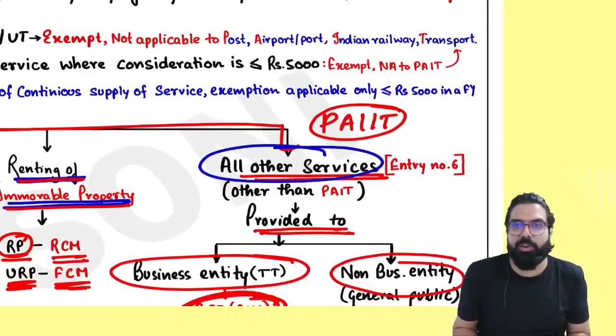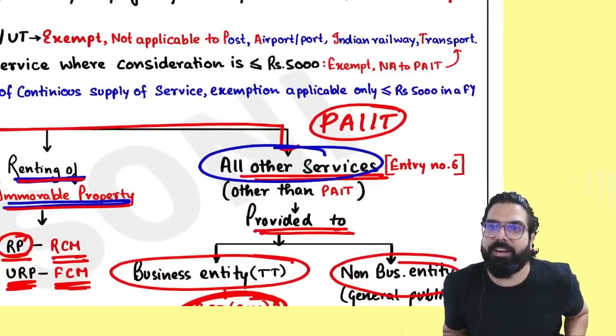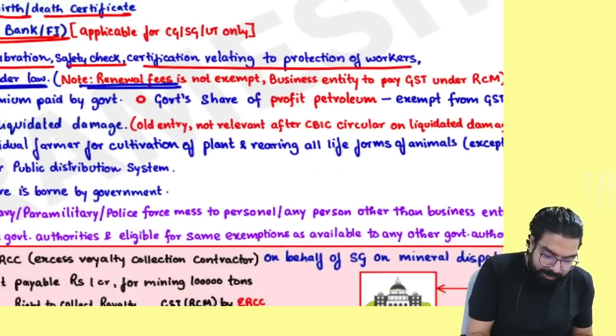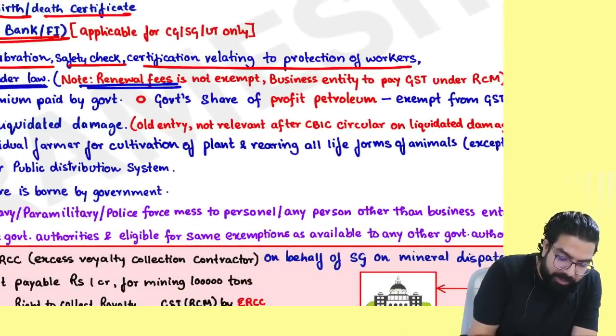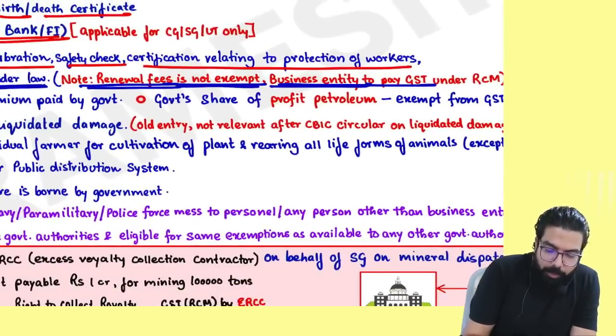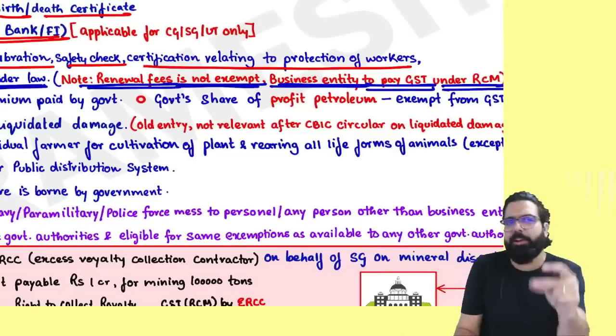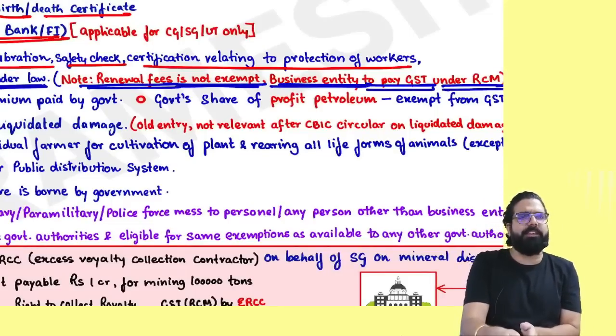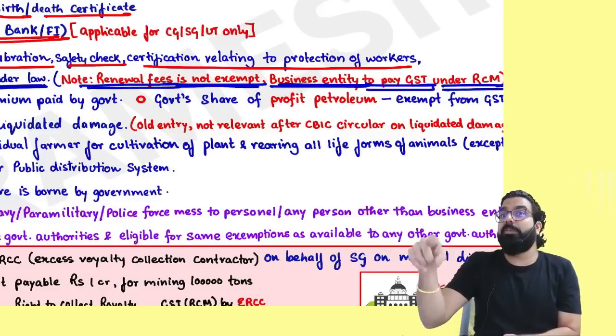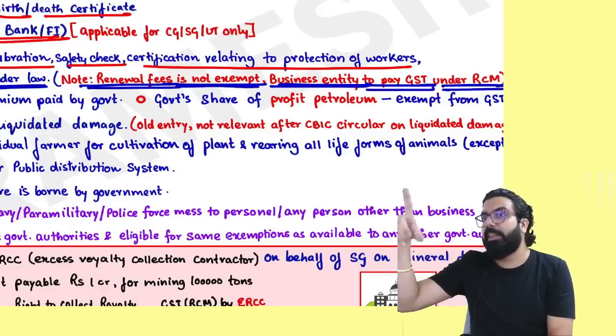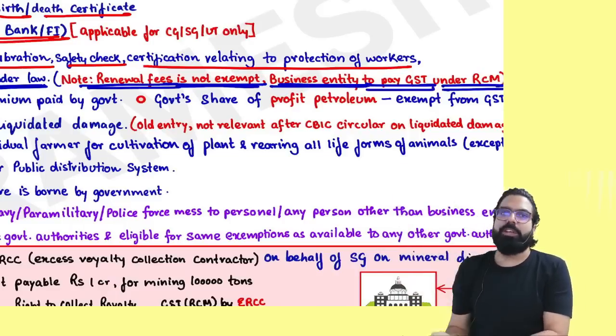All other services, you have to pay GST under RCM. And hence, I have written this point here. Renewal fees is not exempt. Business entity to pay GST under RCM. Can you tell me which business entity will pay GST under RCM? Only if it's a big business entity and the amount is more than 5,000.